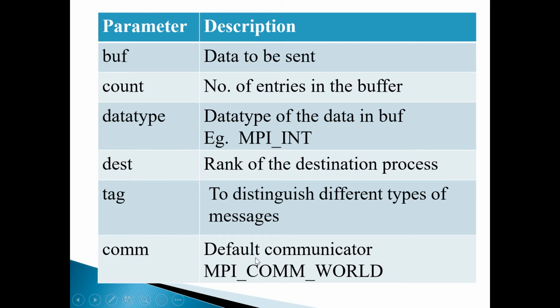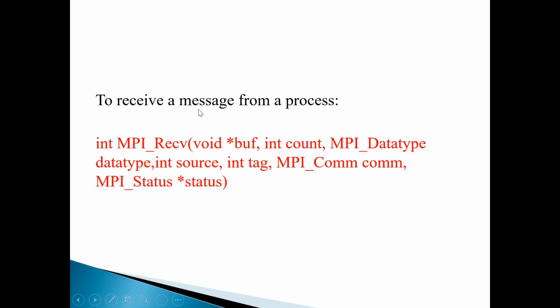And the communicator, you know now, is the default communicator. So MPI_COMM_WORLD we will provide as this parameter. So with the default communicator, we are allowing all the processes to communicate in that communication domain. On similar lines, to receive a message from a process, you will have to use the MPI receive API, and the arguments are similar, in contrast with the send.